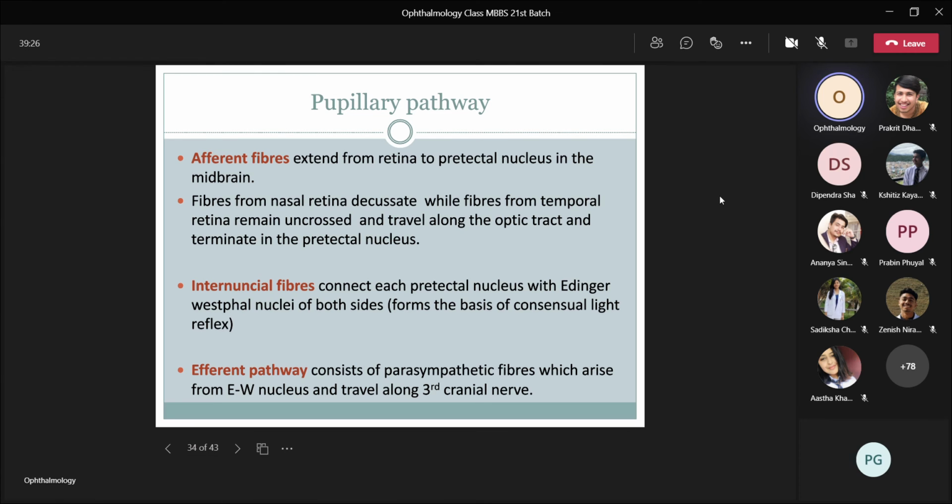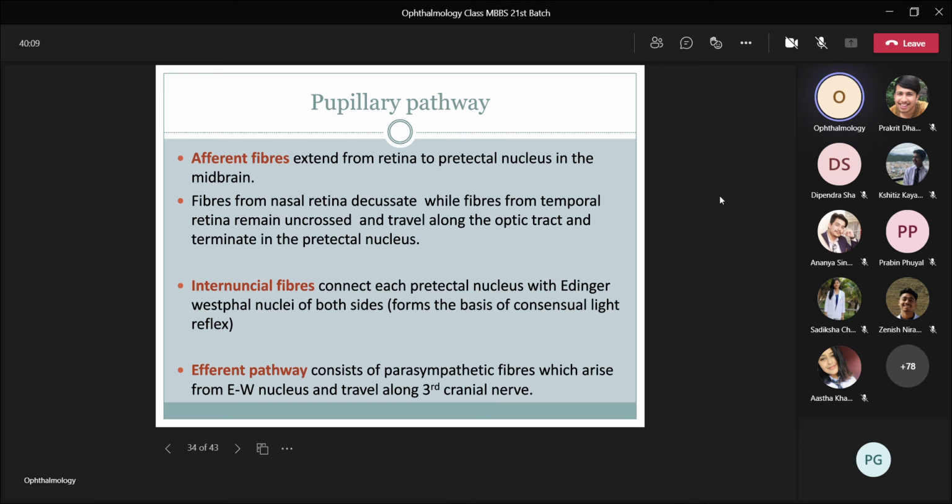The afferent fibers extend from the retina to the pretectal nucleus in the midbrain. The fibers from the nasal retina decussate while the fibers from the temporal retina remain uncrossed, same as in the visual pathway, and travel along the optic tract and terminate in the pretectal nucleus. Then internuncial fibers connect each pretectal nucleus with the Edinger-Westphal nucleus. Up to the pretectal nucleus it is the same as the visual pathway, but from these internuncial fibers, the pupillary pathway is different.